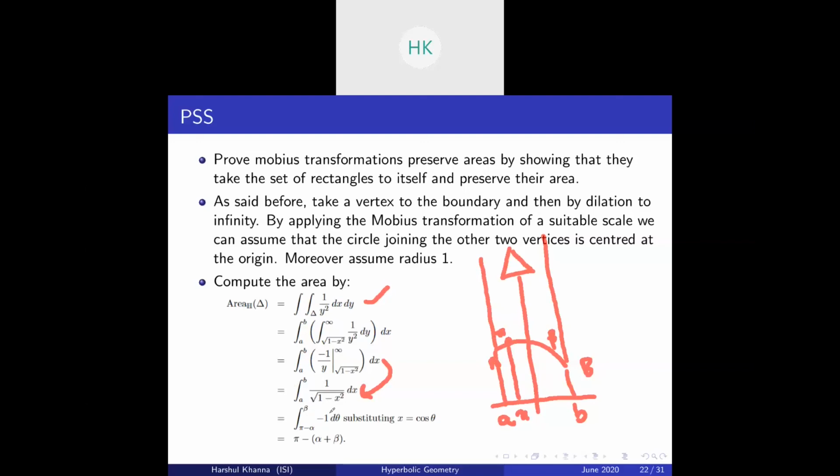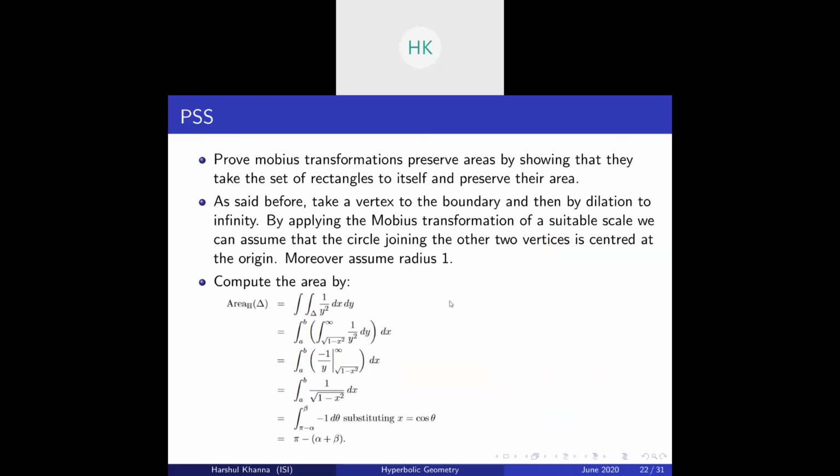After substituting x equal to cos theta, you get an integral which solves to pi minus alpha plus beta. So what we have proved is that for a triangle which has one vertex at the point at infinity, its area is pi minus alpha plus beta.